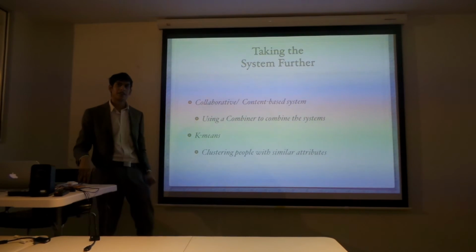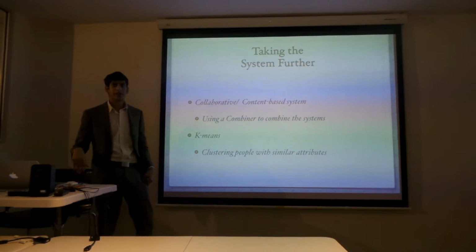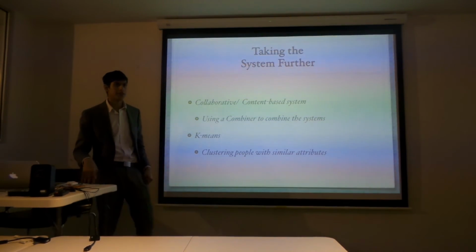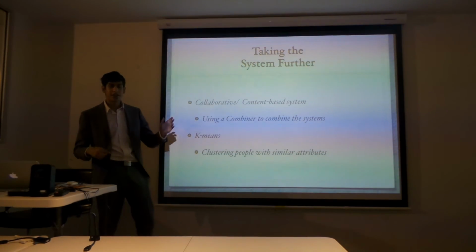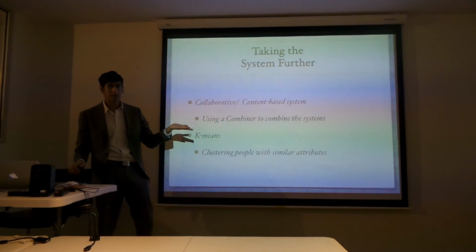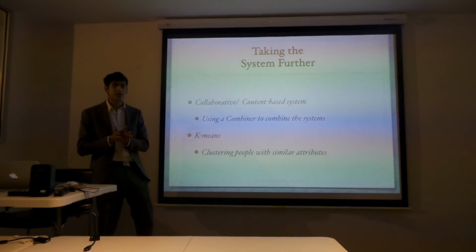So, taking this system further, what really is needed in a recommendation system to compete with some of the best out there is a collaborative, content-based system, which takes the aspects of collaborative filtering and content-based filtering and uses a combiner to get the best results.